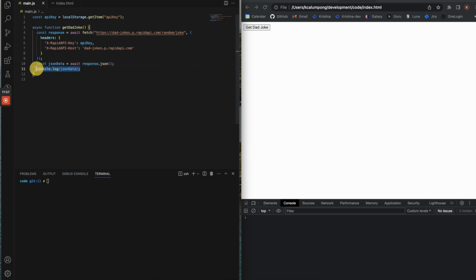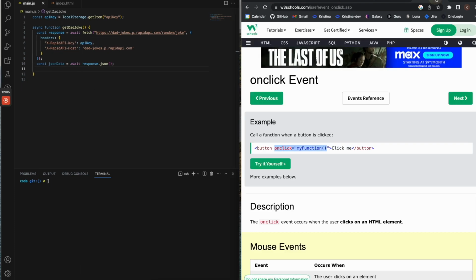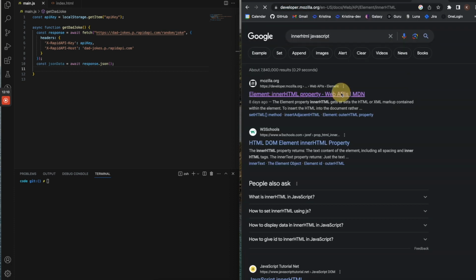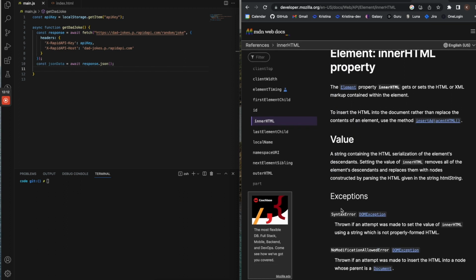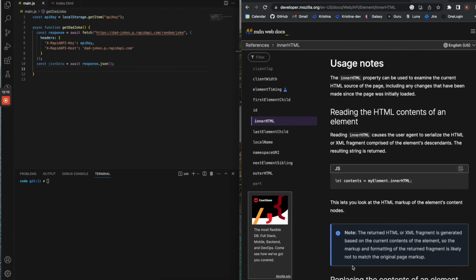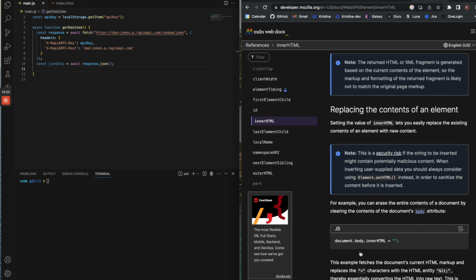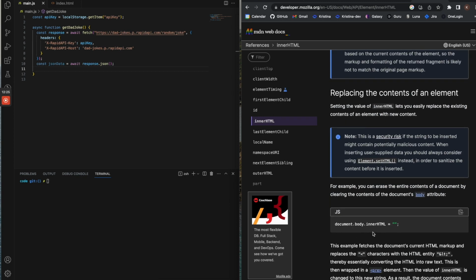We'll go back to this, get rid of that console log, and use inner HTML to get it to show up on the page. We'll attach this .innerHTML equals and what we want that to equal.